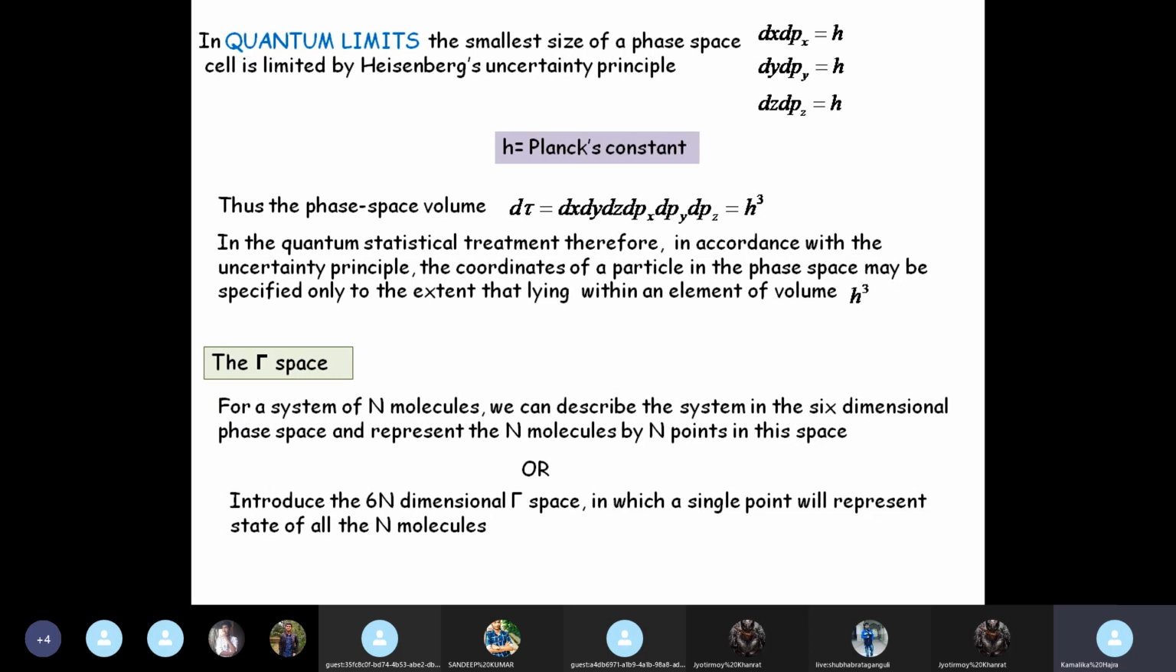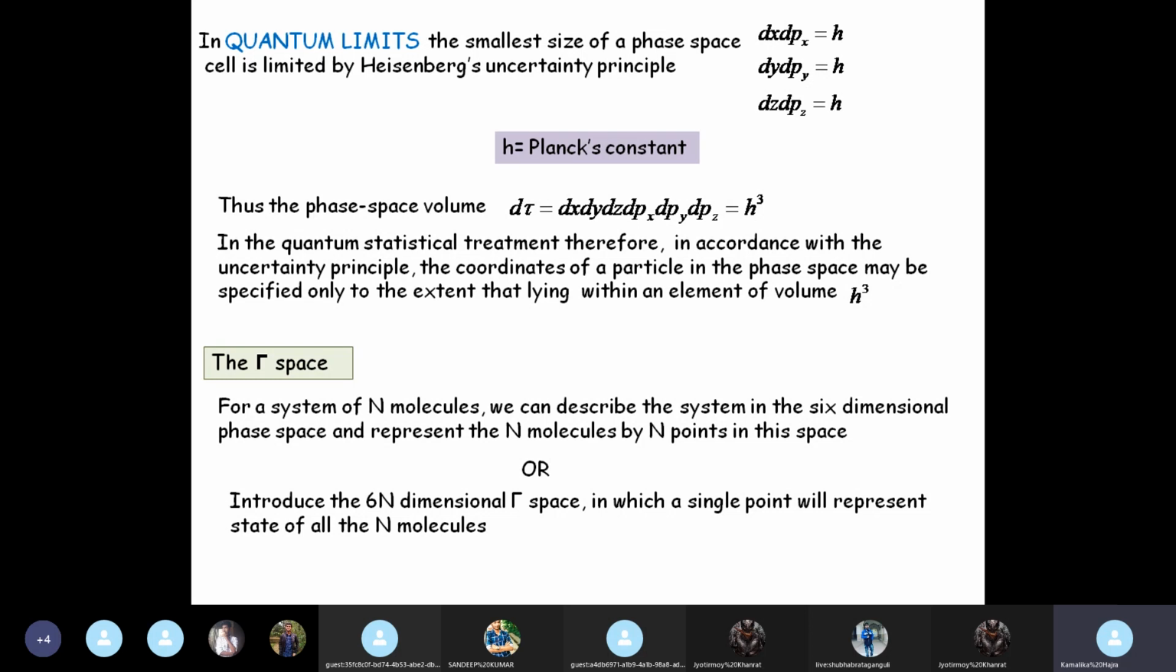Do you get me? You want me to repeat this? Yes, ma'am. Yes, this is very abstract, I know, and very difficult to understand, simply because it is impossible to visualize.